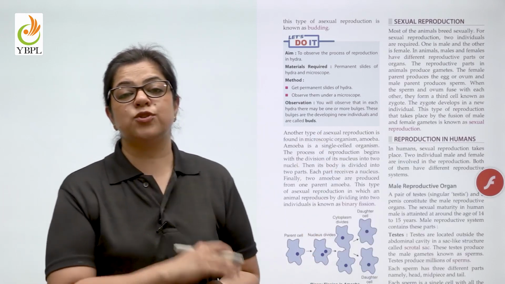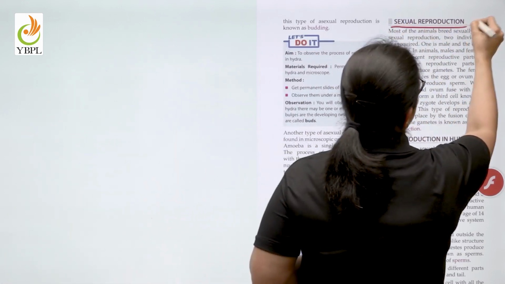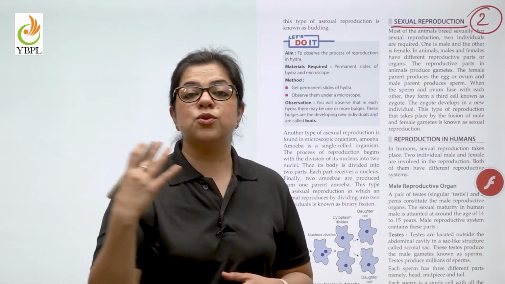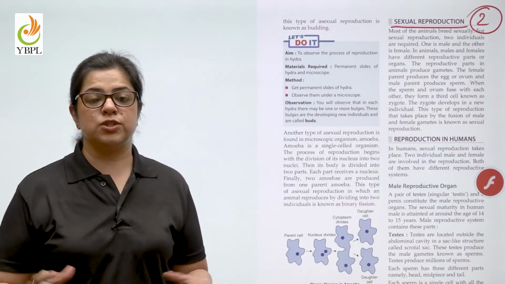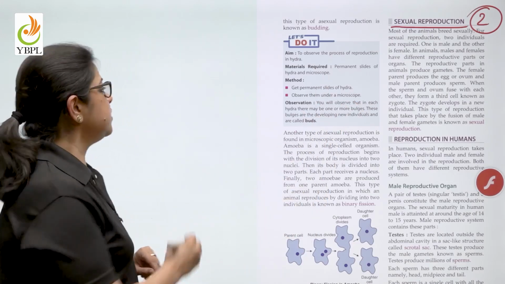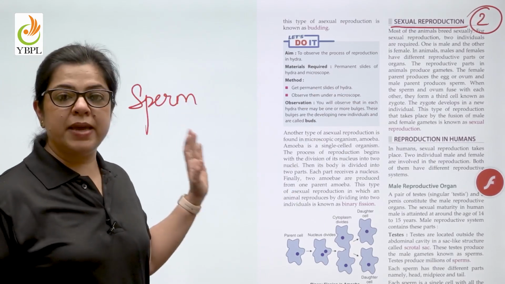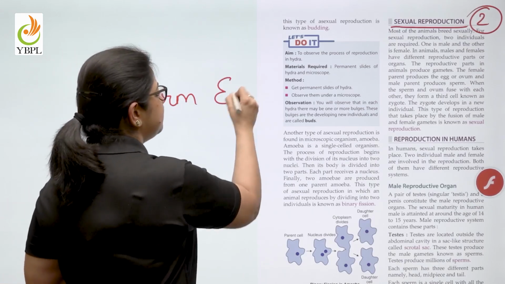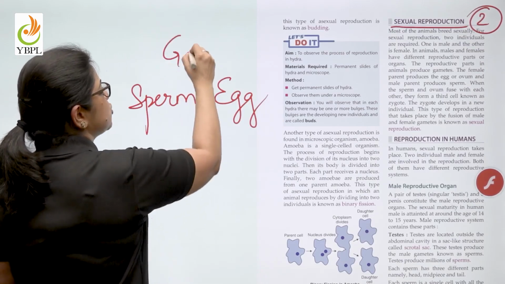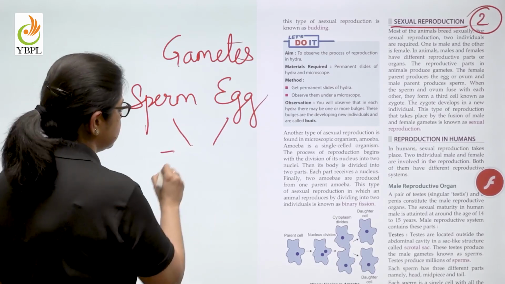So, children, asexual reproduction involves one parent. Sexual reproduction involves two parents. Now, whether it is production of eggs or giving birth to your young ones, both require sexual reproduction. And in sexual reproduction, there is the male gamete or the male cell and the female gamete, which is known as the egg. These two combine together in order to form a zygote.